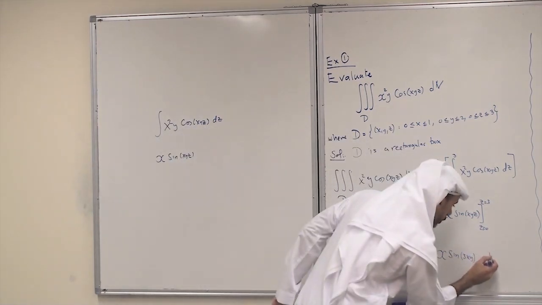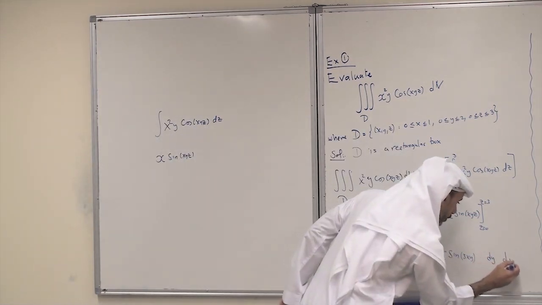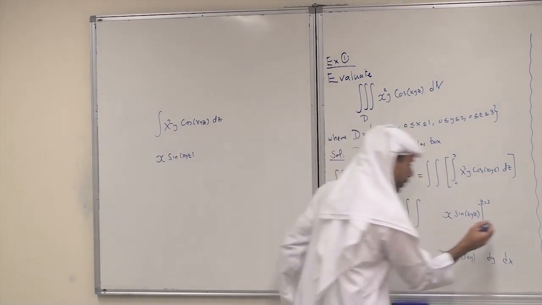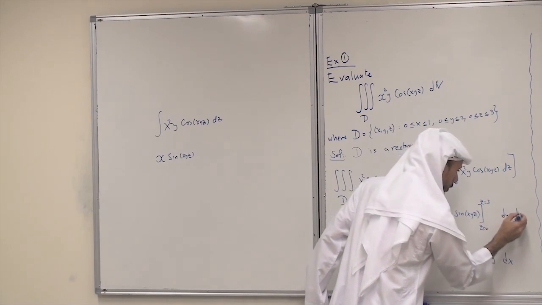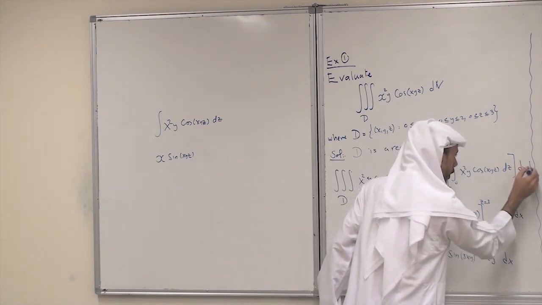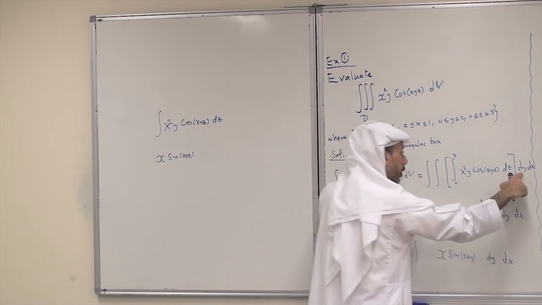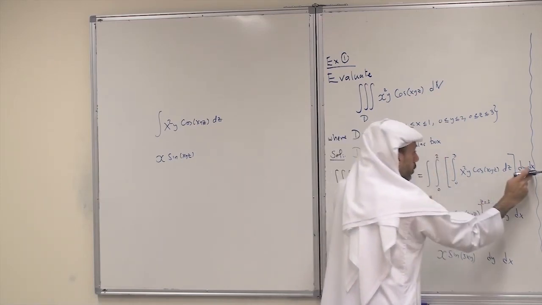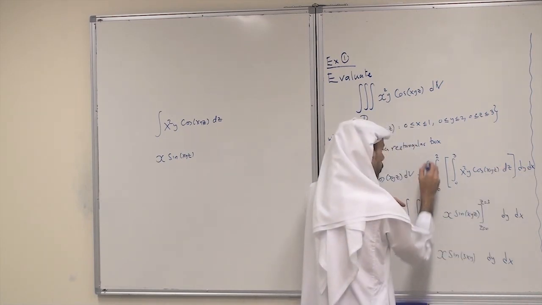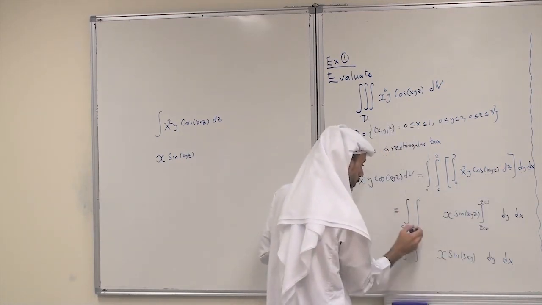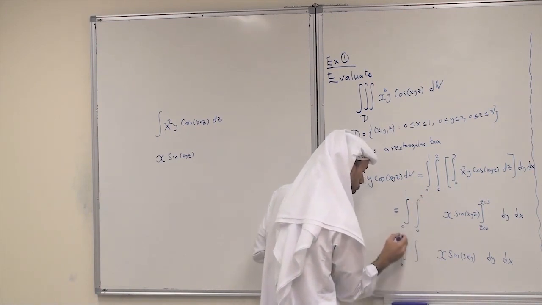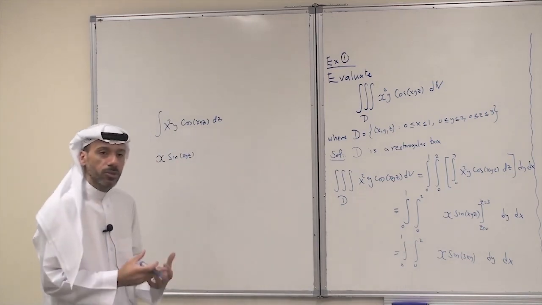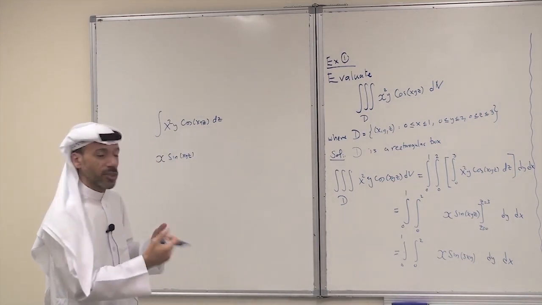So I will write dy, then dx. The middle is dy, so the limits are 0 to 2, and the outer is dx, so the limits of x are 0 to 1. So it is always better to choose the order that will make integration simpler.